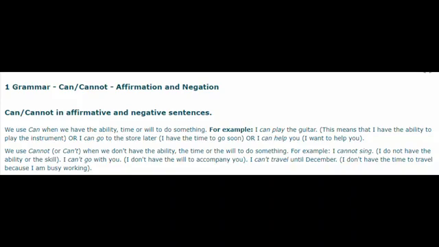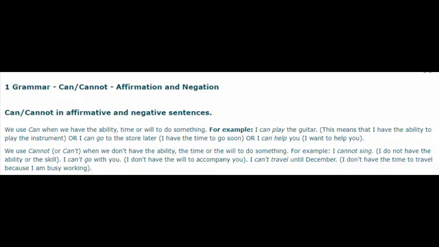Or I can go to the store later. I have the time to go soon. Or I can help you. I want to help you. We use cannot or can't when we don't have the ability, the time, or the will to do something.